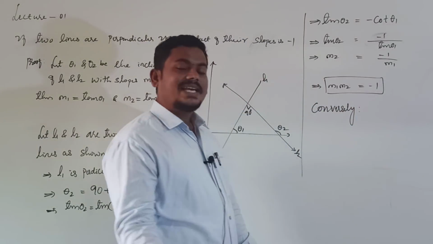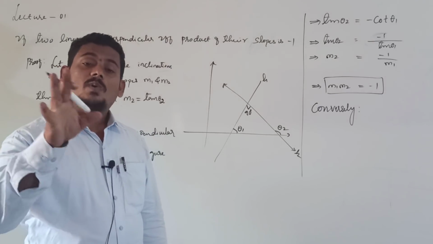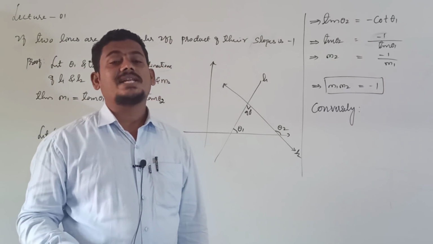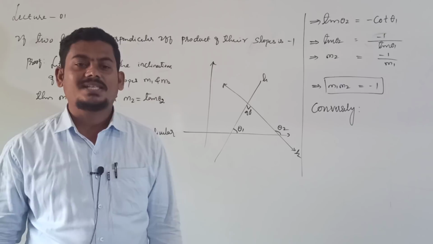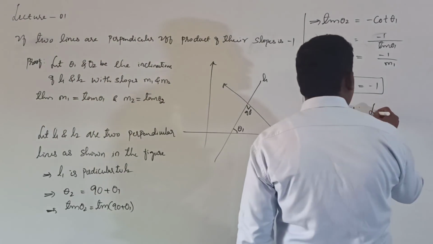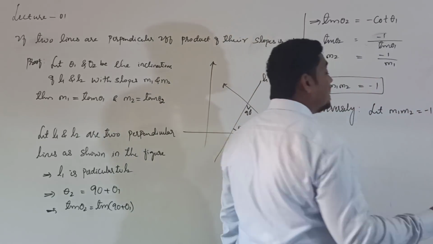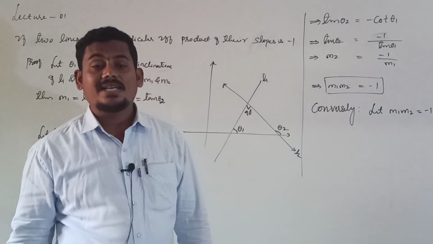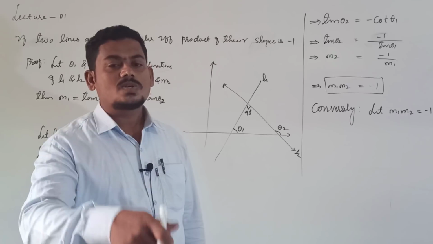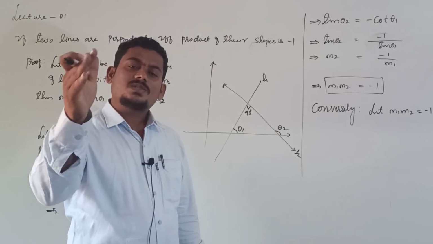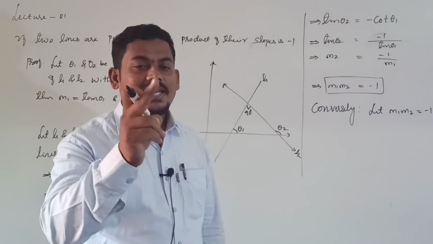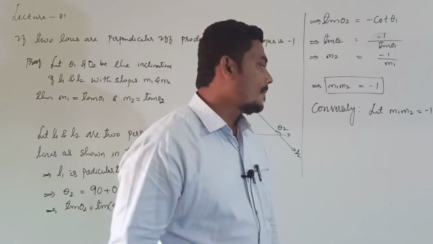Conversely means just take the reverse statement. If the product of their slopes is equal to minus 1, check whether they are perpendicular to each other or not. Let m1 into m2 is equal to minus 1, then check whether the reverse statement is true or not. Conversely it is true only. If the product of their slopes is equal to minus 1, then clearly the lines are perpendicular, right?